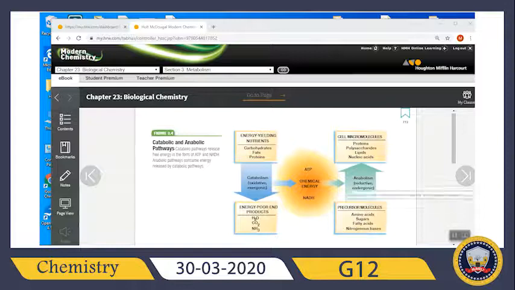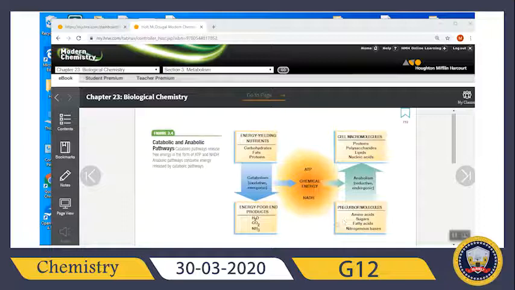For anabolism of what? Anabolism of cell macromolecules. We will again produce large molecules like proteins, polysaccharides, lipids, and nucleic acids for our living cells. From what?